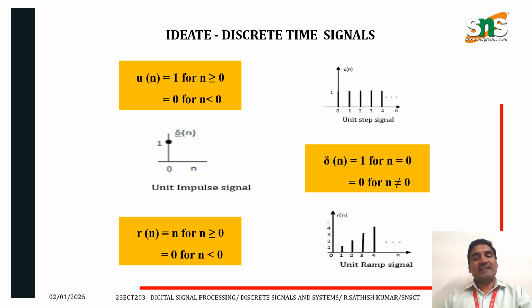Next, these are the discrete time standard signals used to analyze the DFT. The unit step signal: u of n is equal to 1 for n greater than or equal to 0, and 0 for n less than 0. The graphical representation can also be shown. Unit impulse signal can be defined as delta of n is equal to 1 for n equal to 0, and 0 for n not equal to 0. Unit ramp signal can be defined as r of n is equal to n for n greater than or equal to 0, and 0 for n less than 0. The unit ramp signal is a linearly growing function.